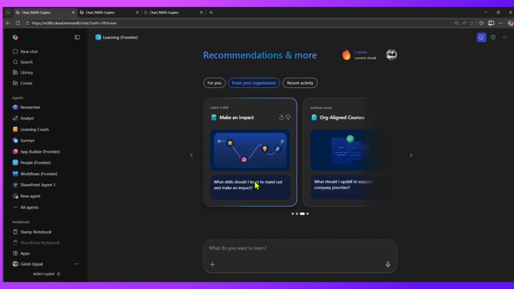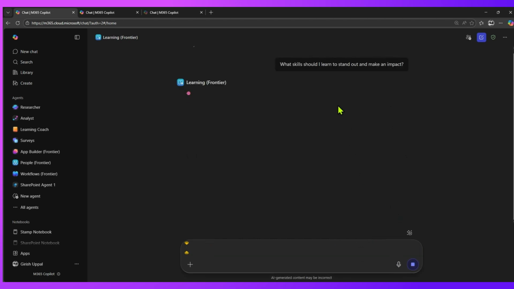Make an impact. What skill should I learn to stand out and make an impact? If you click on it, it will provide you that prompt, and then let's go ahead and see what it gives you back. So it will start looking into your profile and your information, first understanding the query. It will align the query with the professional development skills learning approach, and then it will start giving you that reasoning. Reasoning completed in 5 steps.